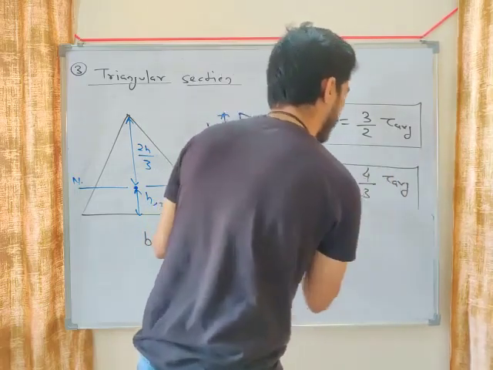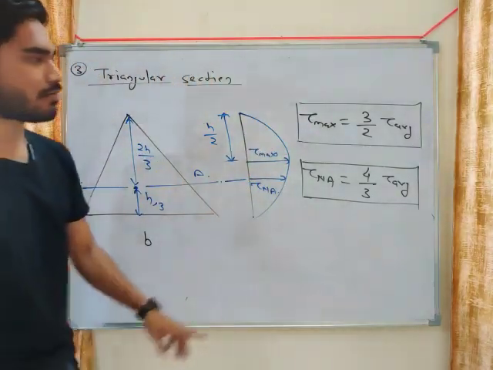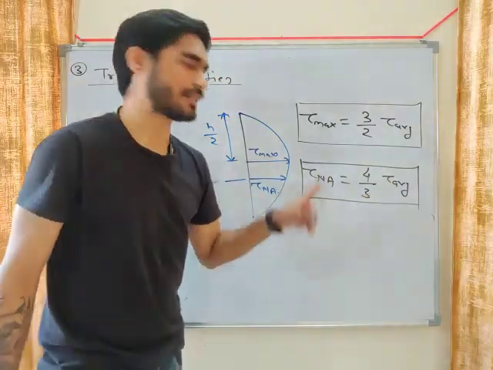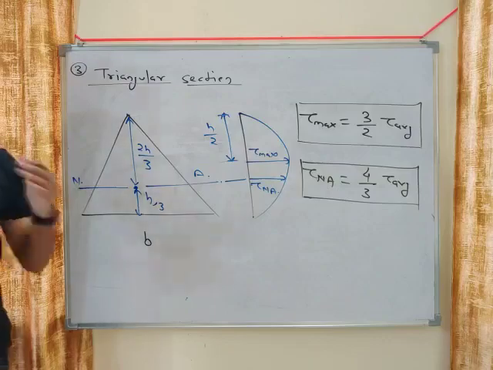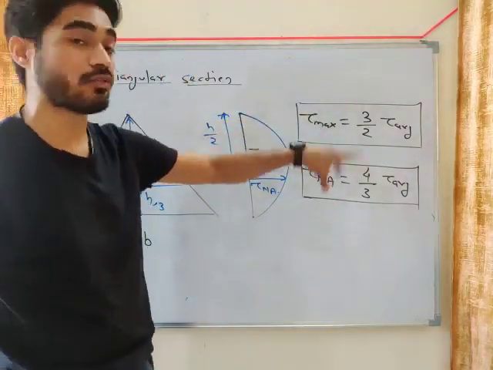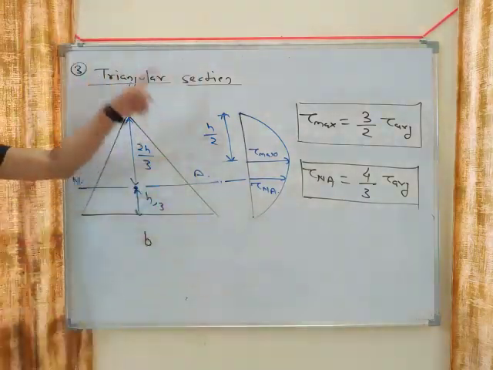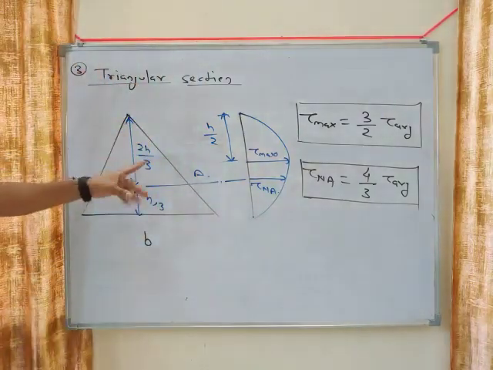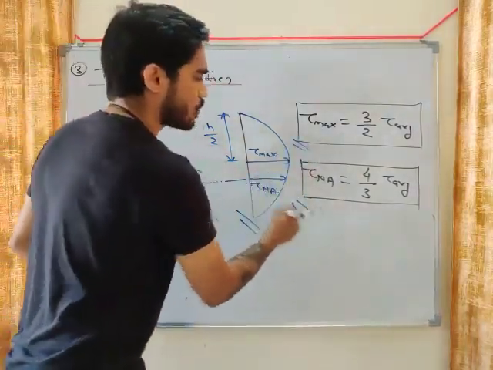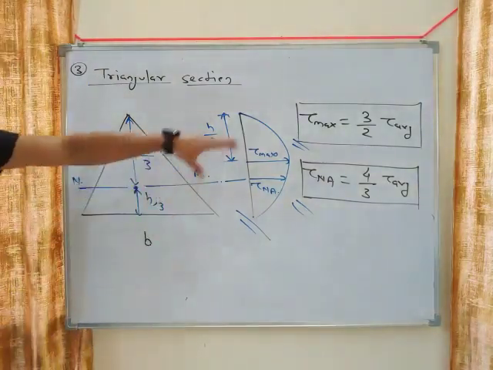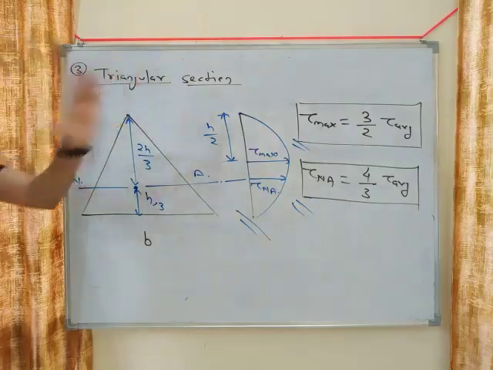So you have two relations here. One is between tau max and tau average, and one is between tau at neutral axis and tau average. You have to memorize both these relations. You will get numericals from both these relations, and you will also get theory questions. Memorize this diagram and memorize these two relations. So remember this for a triangular section.